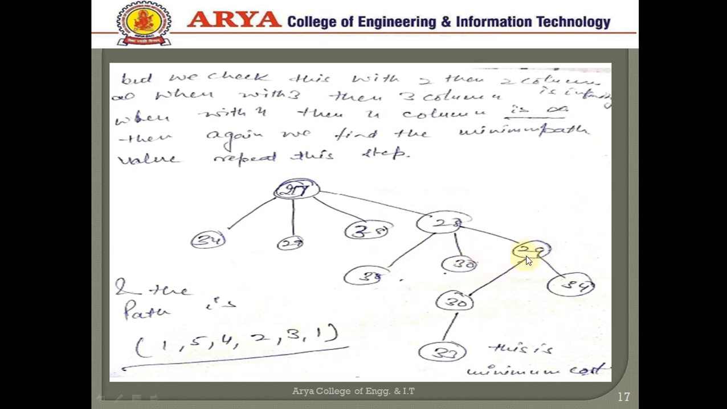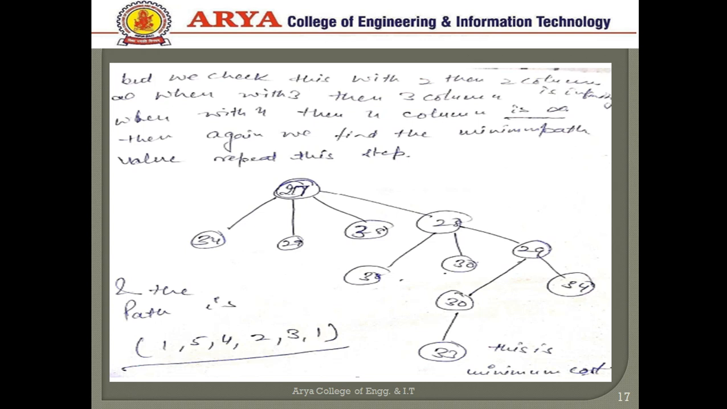This 29 is the minimum value, and then we choose again the path, that is 30 and 34. Again 30 is minimum. We can again process this 33, that has the minimum cost. That means the path is 1 to 5, 5 to 4, 4 to 2, 2 to 3, and again back to 1. So this is the minimum cost of the tree.